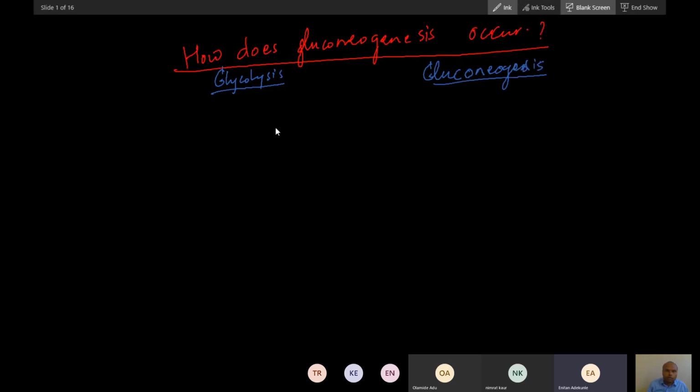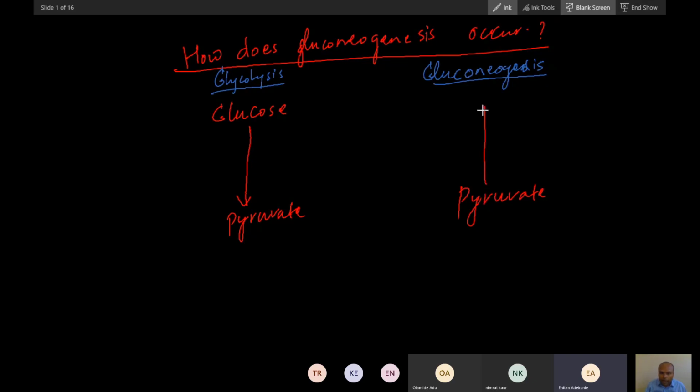Now, when we talk about gluconeogenesis, we start the pathway from pyruvate. So pyruvate to glucose is gluconeogenesis.